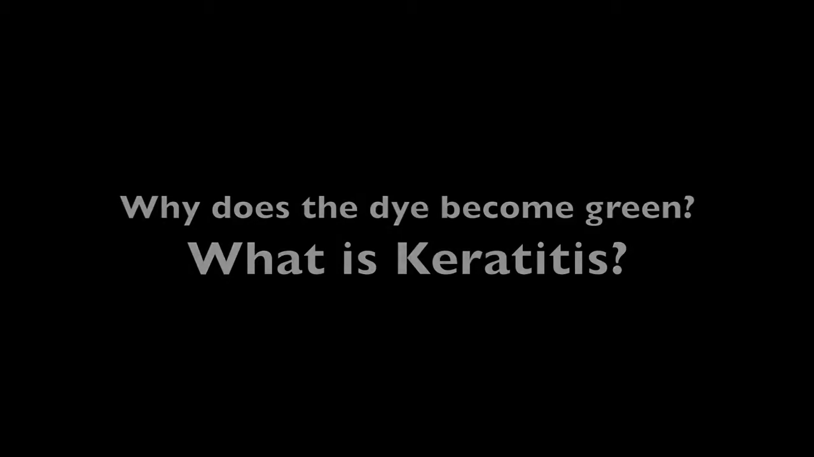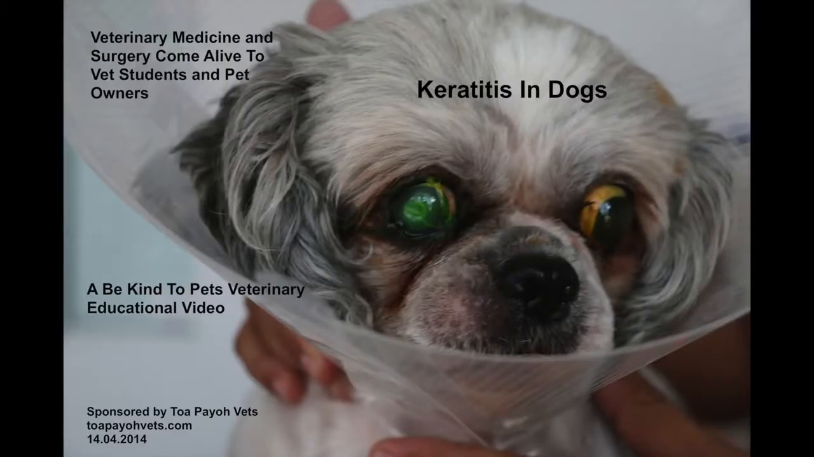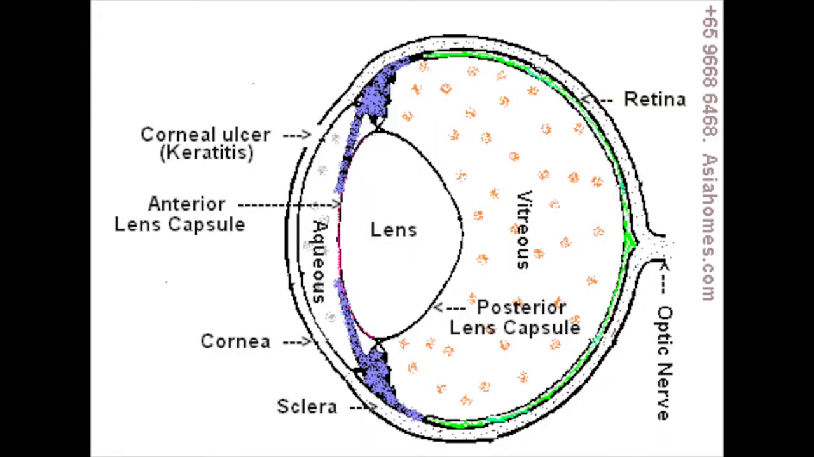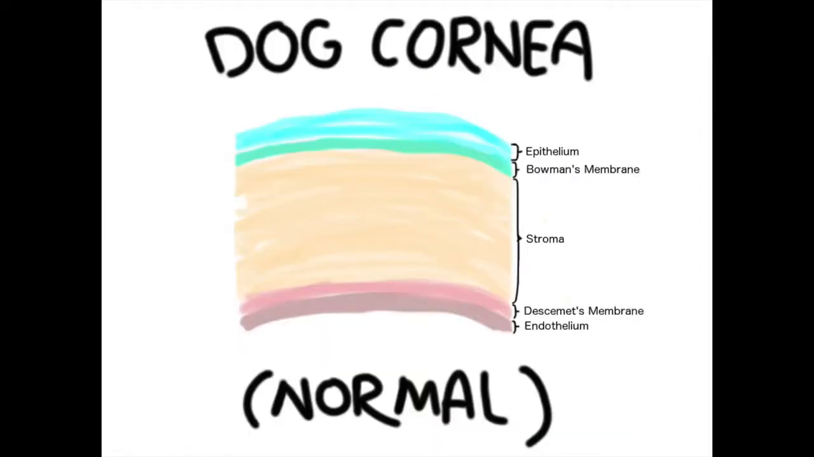What is keratitis? This is a Be Kind to Pets veterinary educational video brought to you by Toa Payoh Vets. As you can see from this diagram of an eye, the transparent front of the eye is the cornea. In this illustration, we can see that the cornea is made of 5 main layers: the epithelium on top, followed by Bowman's membrane, followed by the thick stroma, followed by Descemet's membrane, and finally the one-cell thick endothelium.